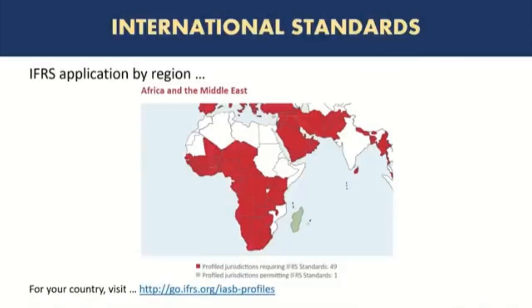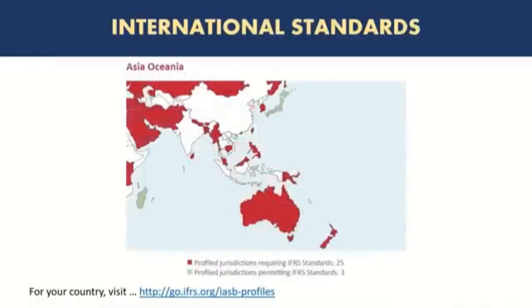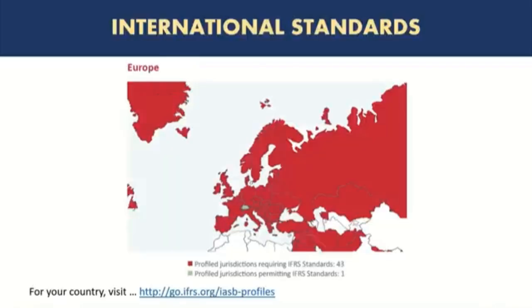So we can take a look at the geographies where IFRS are required to be applied or permitted. So the first one is Africa and the Middle East. You can see a lot of the countries highlighted as red require IFRS standards for reporting or financial presentation, especially for listed companies. And then you can also see a few countries where IFRS are permitted. If you look at Asia, you see again quite a few countries, but you can see India and China currently do not require IFRS, but you see countries like Pakistan, Australia requiring IFRS. In Europe, IFRS is heavily adopted, and you can see a lot of countries in Europe currently require IFRS.